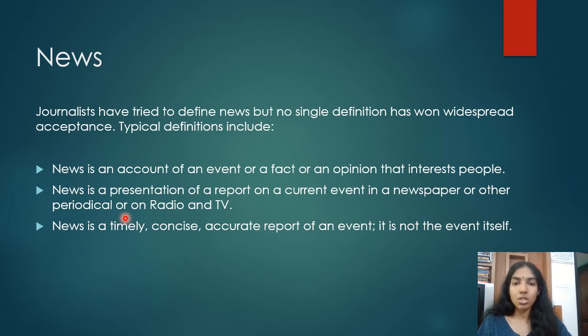Okay, so it is a presentation of a report of a current event. It might be of a current event and it might not even be of a current event. It might be of different other topics. In news itself, we'll see different types of news. But when we try to see a definition, it is a report on a current event that has been provided in a newspaper. It might appear in a newspaper or other periodicals, or it might be on radio or on television. And the other definition is that news is a timely, concise, accurate report of an event.